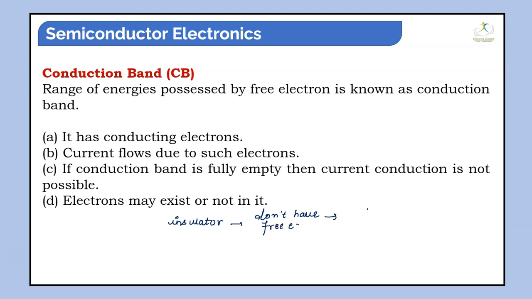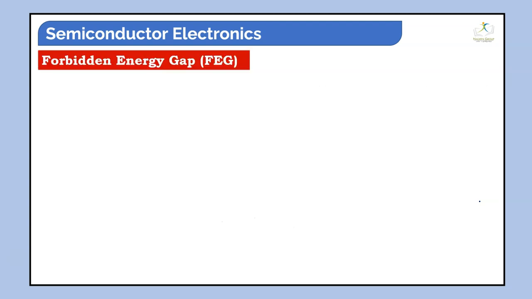So if they don't have free electrons, they can't conduct current. That's why we say that in an insulator, in the conduction band there are no free electrons.